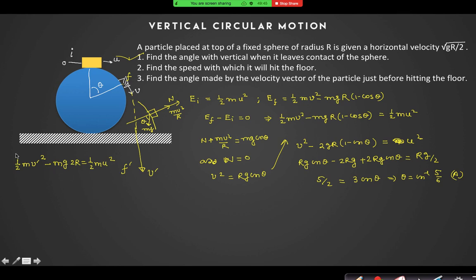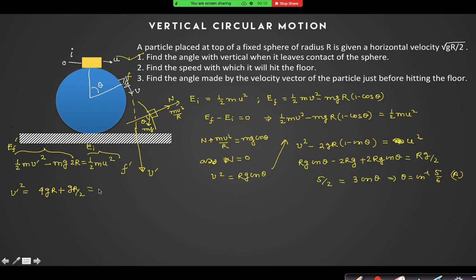Check. Now this is the E final prime and this is the E initial. Can I say that? Yes or no? Yes. So what is v prime square? That is equal to 4gr plus u square, which is gr by 2.